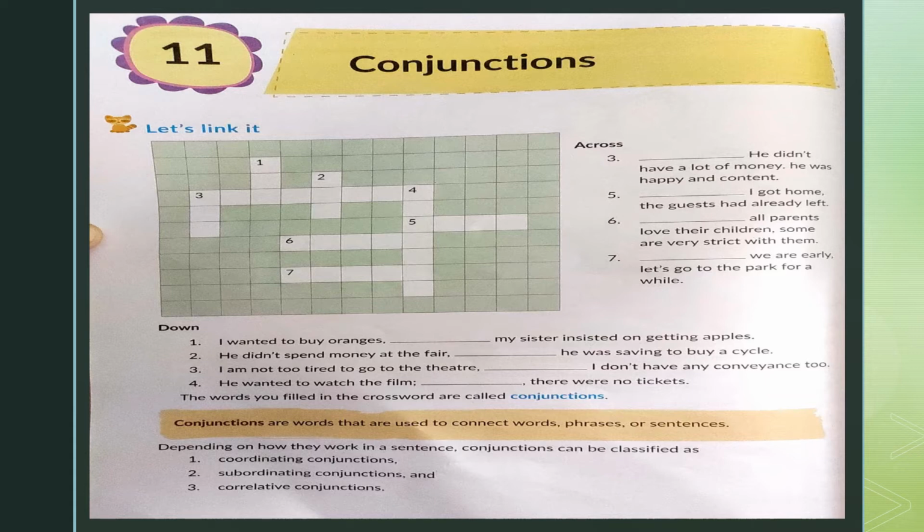Children, we also know conjunctions are those words which connect words, phrases, or sentences. Now, depending on their work in a sentence, the conjunctions can be classified into three categories. I hope you remember. Those three categories are the coordinating conjunctions, subordinating conjunctions, and correlative conjunctions.